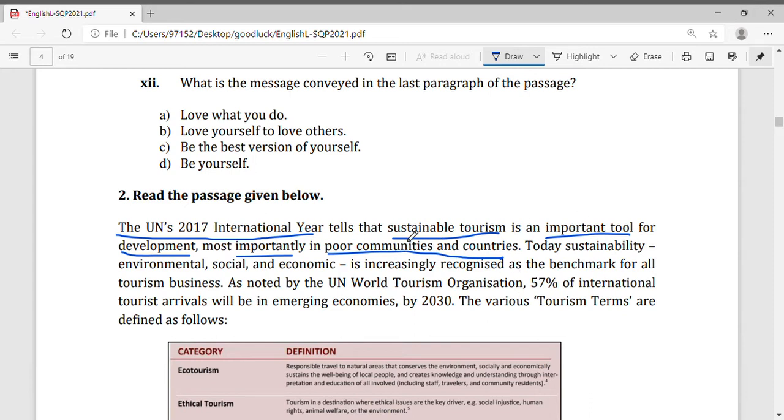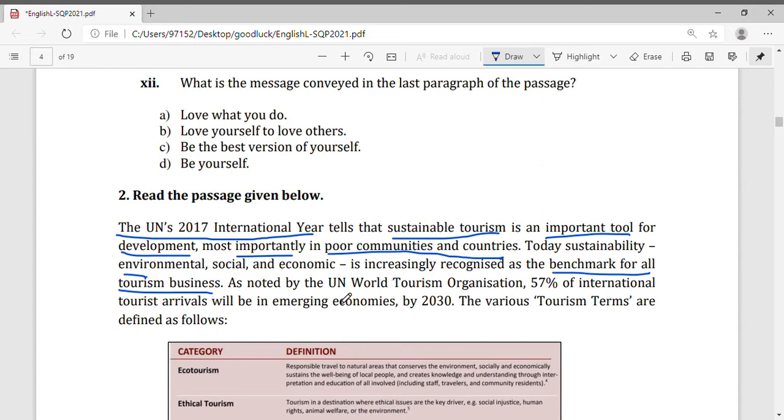So here they are talking about sustainable tourism. It is an industry committed to create low impact on environment as well as people living in that local area. It also aims to provide better job opportunity to local people. Today, sustainability, environmental sustainability, social and economic is increasingly recognized as a benchmark for all tourism business. Benchmark, level of quality. So tourism businesses are compared on the basis of their sustainability, environmental sustainability, social and economic.